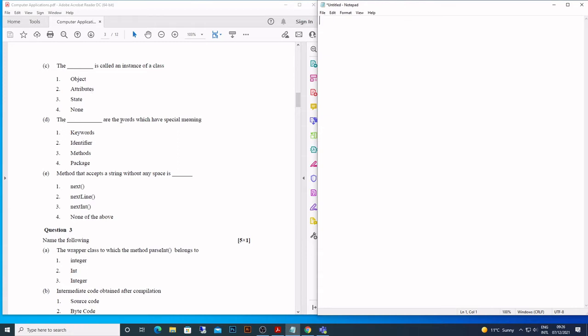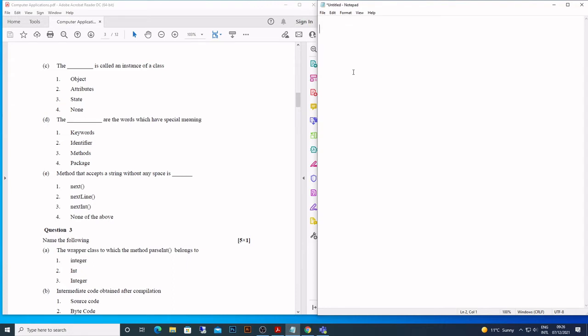These are the words which have a special meaning. So 4 things are given there. Keywords. For example, void is a keyword, public is a keyword, static is a keyword. So these are some of the keywords. Class is a keyword, string is a keyword. They have a special meaning in the language.